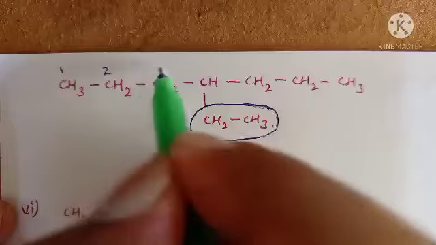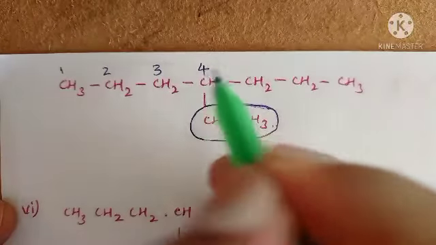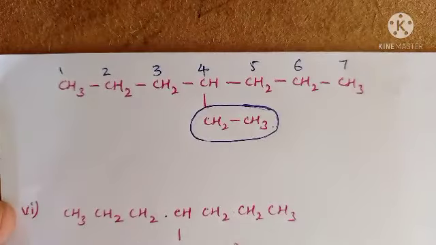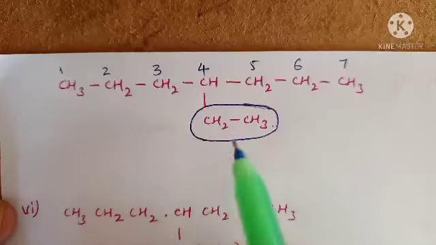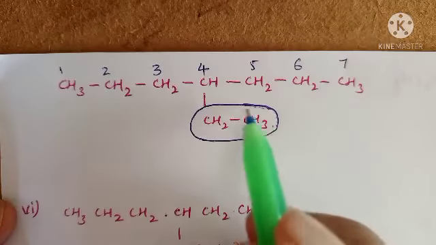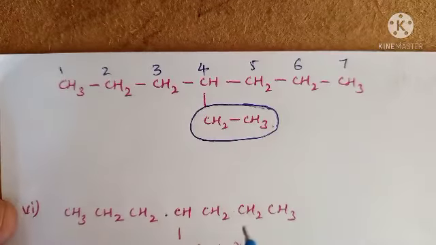Now give the numbering from any side: 1, 2, 3, 4, 5, 6, 7. This is the substitution. What is the substitution? The substitution is 1, 2. Two carbons are present, which means it is an ethyl group.